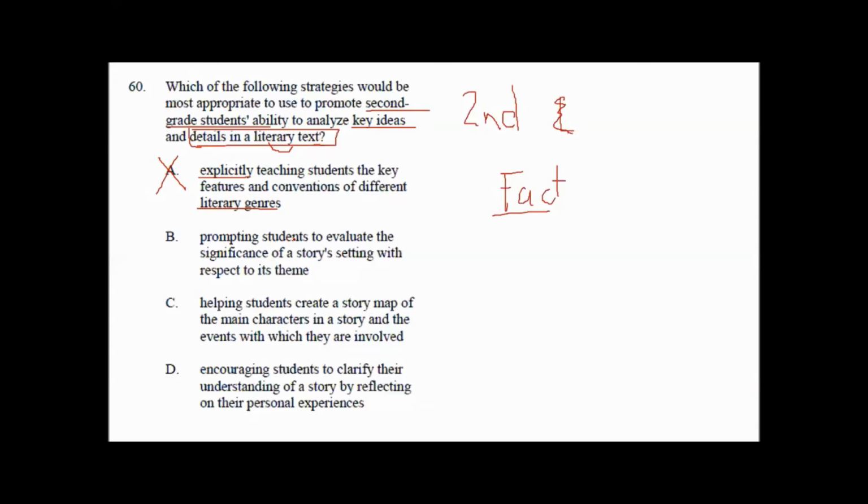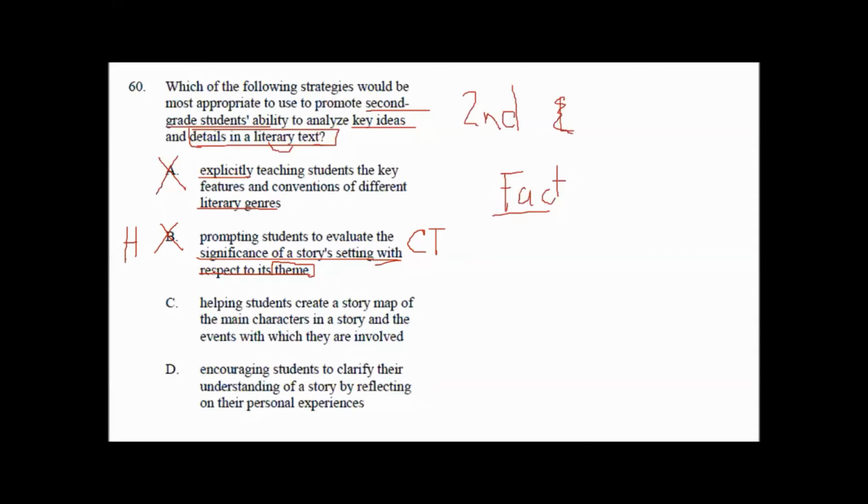Promoting students to evaluate the significance of a story's setting with respect to the theme. So this idea of theme right here is a high level, right? It goes with that character, it goes with the problem, solution and lesson learned. Theme is too big. Think about a second grader. You might be able to start to introduce the idea of themes, but it's very, very complex. So we can consider this too high, and this has to do more with critical thinking, right? You got to think beyond.